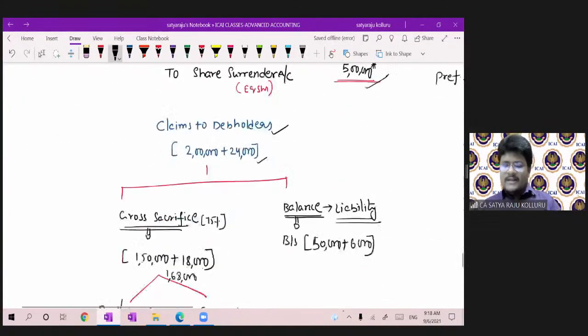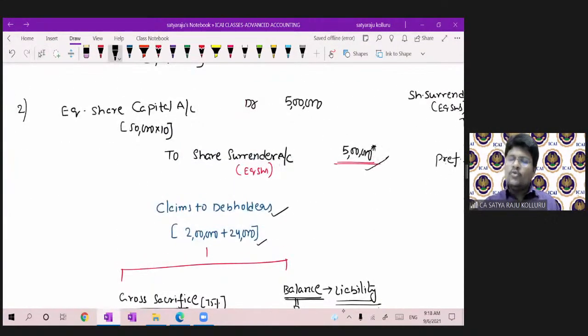Next, sir, this share surrender, to whom you are issuing and in what way you are issuing, is irrelevant for me. To whom you are issuing means you can issue to debentures, you can issue to creditors, you can issue to the bank loan party, you can issue to any other liability holder. Whether as part payment you are issuing, or as a result of sacrifice made by the other party you are issuing, it is completely irrelevant for me. At the time of utilization of share surrender, the entry was reversed: share surrender to equity share capital account.